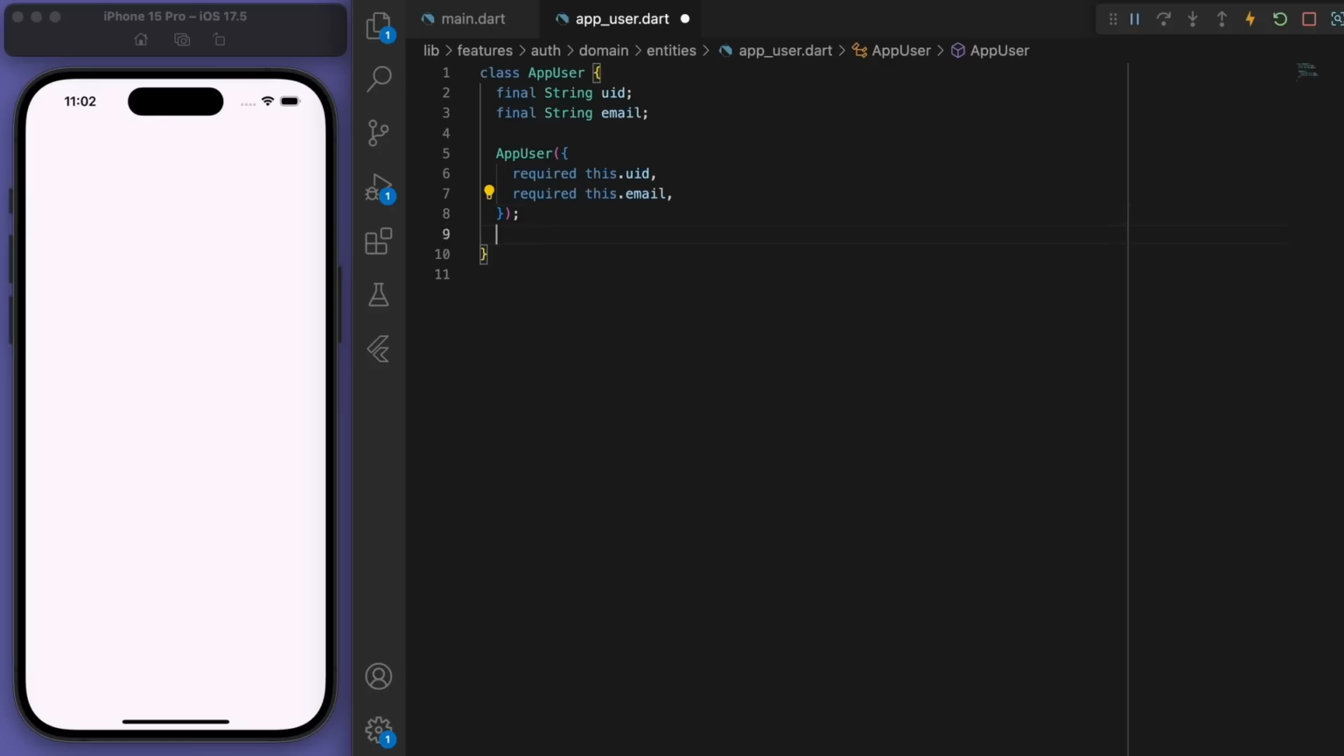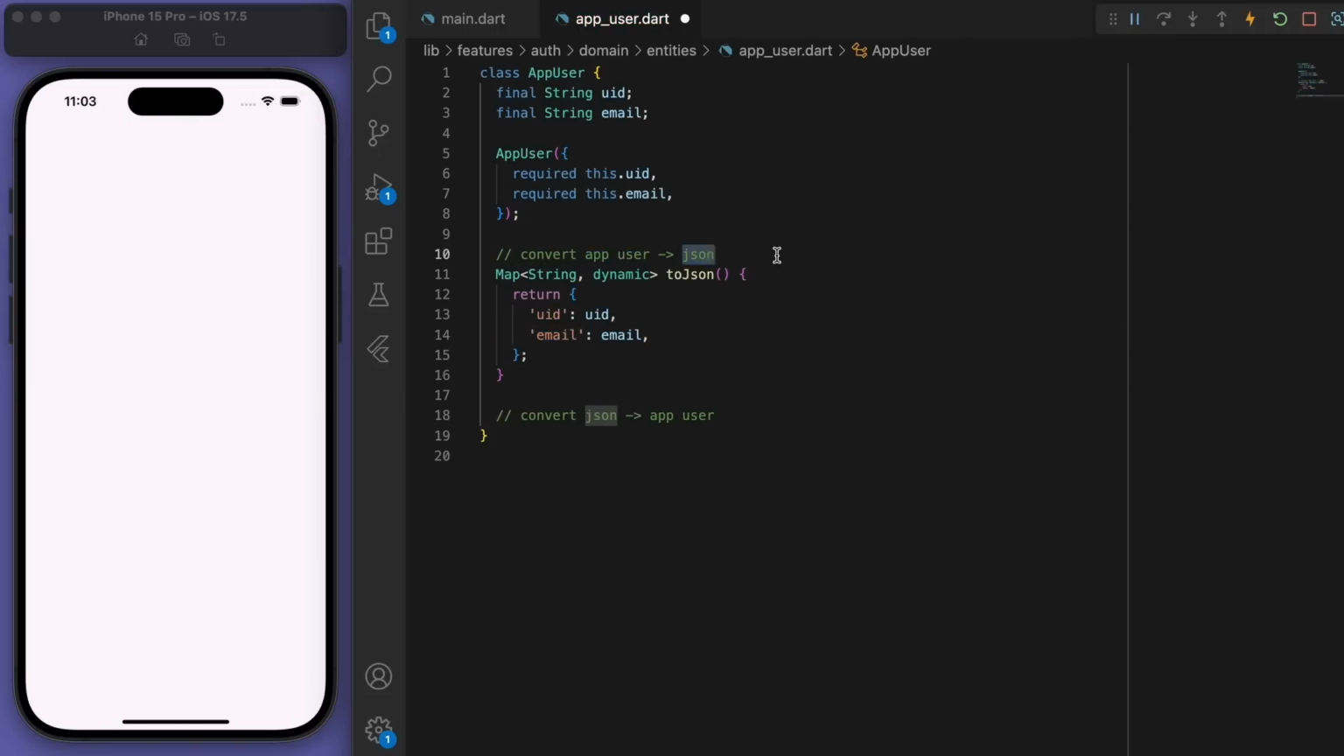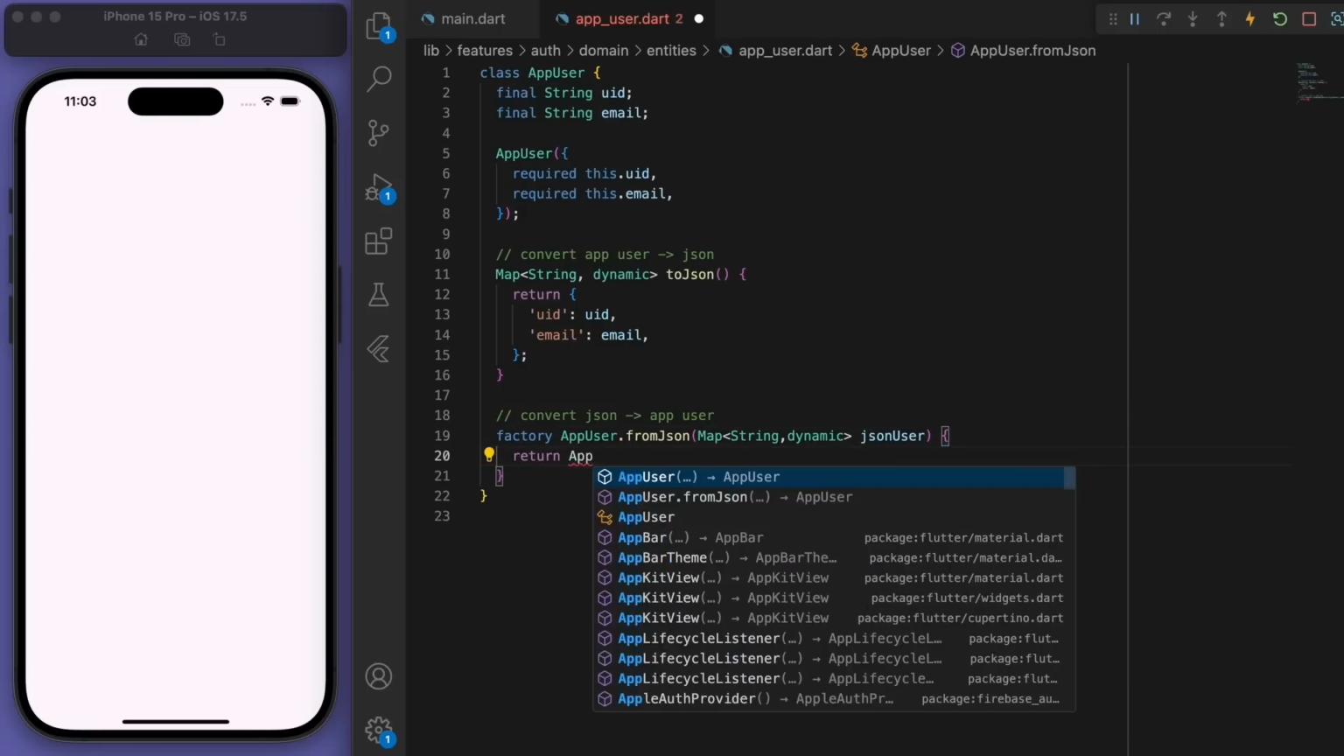And then it's common to have a couple methods down here just to convert our app user into a JSON format and vice versa. So if you don't know what a JSON format is, it's a map, like this. Which is how the data is stored in Firebase. And then when we grab information from Firebase, we can convert it back into our app user object.